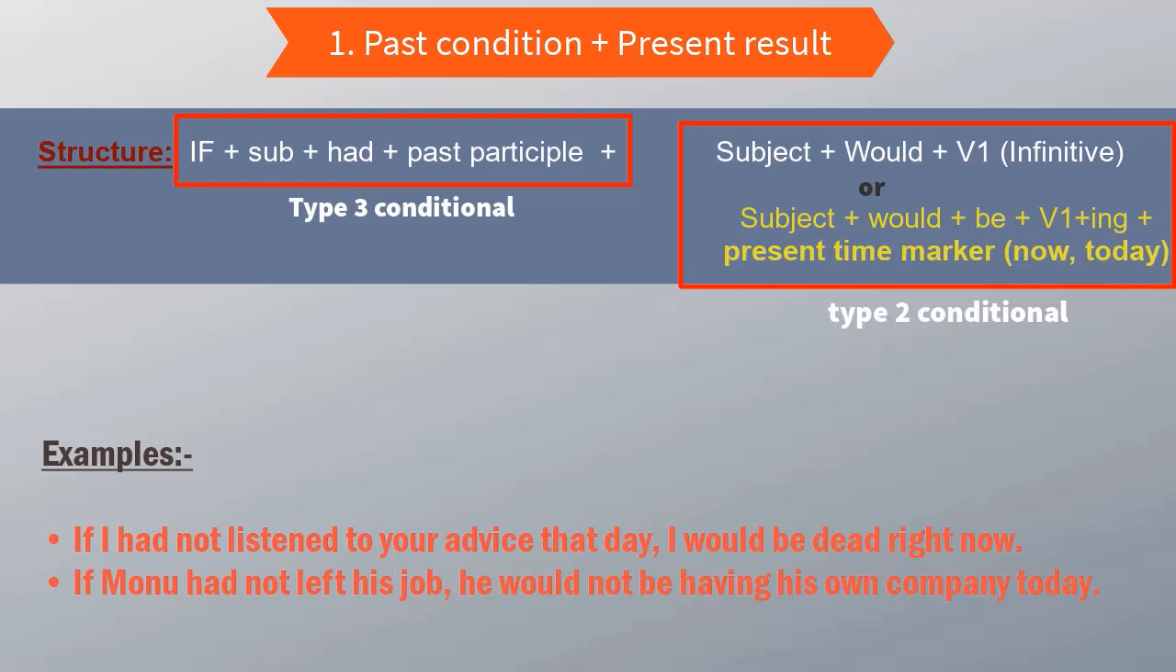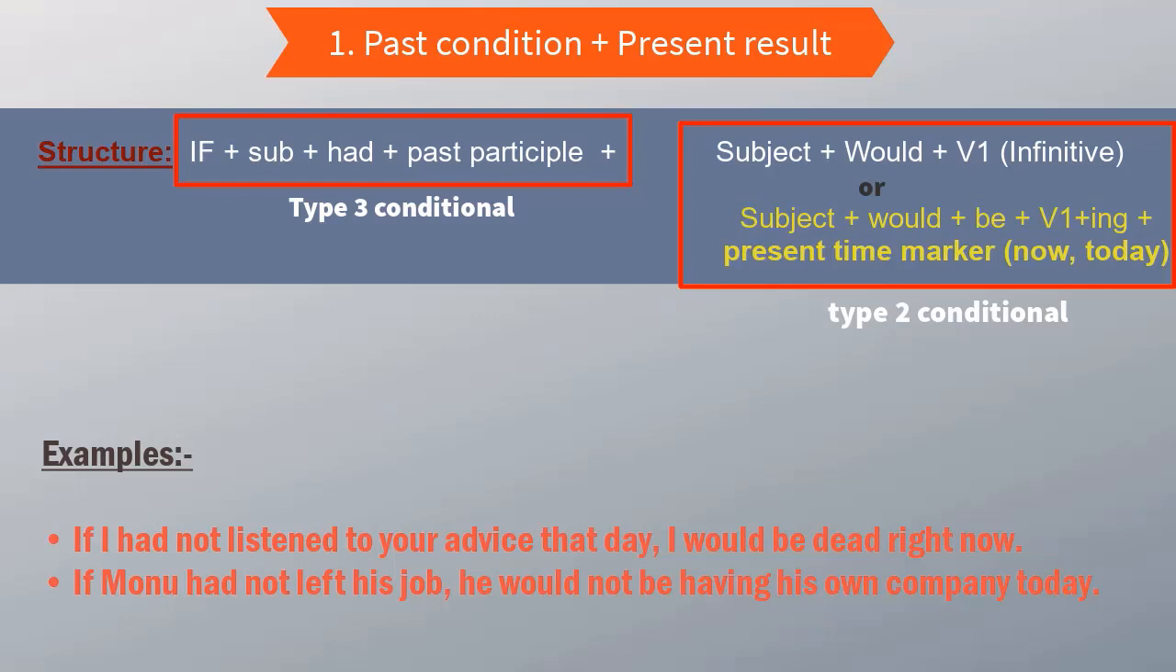Now, why is it a mixed conditional sentence? Because we are using 2 different conditional sentences to refer to 2 different times. If I hadn't listened to your advice that day, past perfect, type 3 conditional sentence. I would be dead right now, type 2 conditional sentence. Both these sentences are referring to different times. That's what mixed conditional sentences are used for.